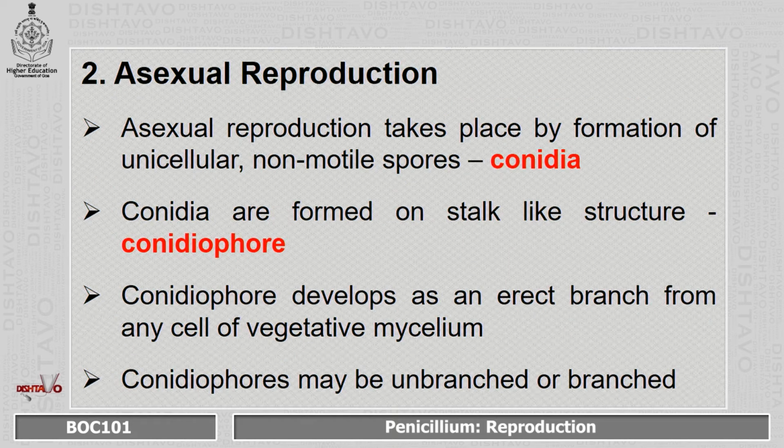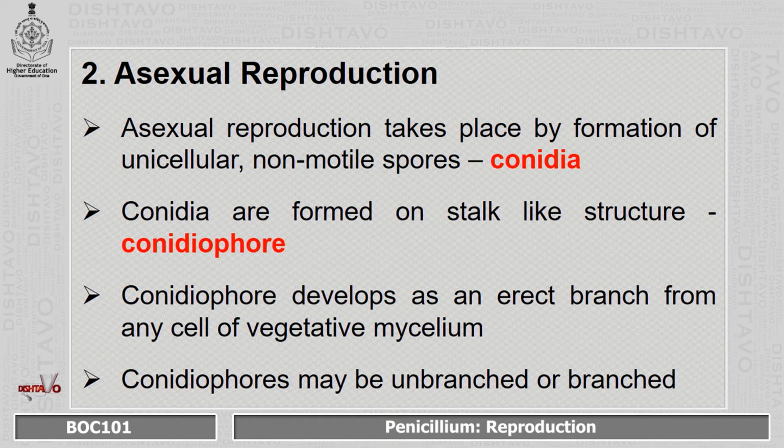Next is asexual reproduction. Asexual reproduction takes place by formation of unicellular non-motile spores, and these are called conidia. The conidia are formed on a stalk-like structure which is called conidiophore, and the conidiophore develops as an erect branch from any cell of the vegetative mycelium.